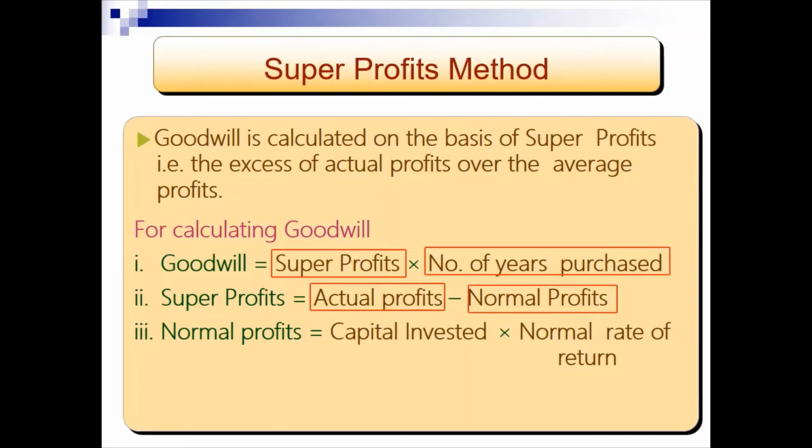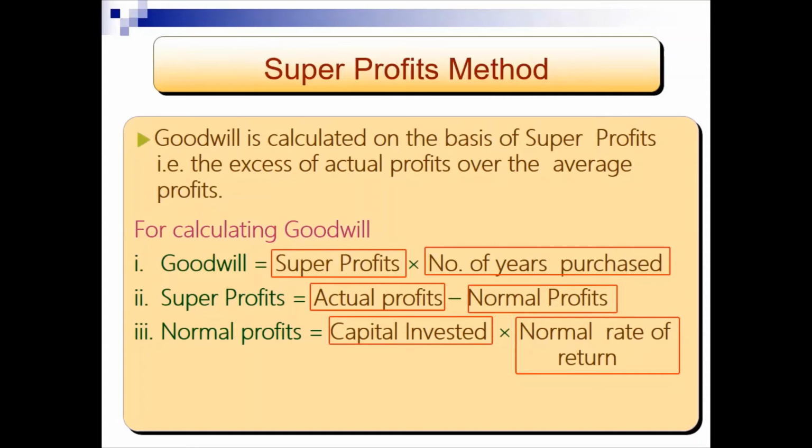And normal profits equal capital invested times the normal rate of return. Profit generated from the normal rate of return is the normal profit or average profit. And that profit we subtract from the actual profit to get super profit. And that super profit we multiply by the number of years of purchase to determine goodwill.